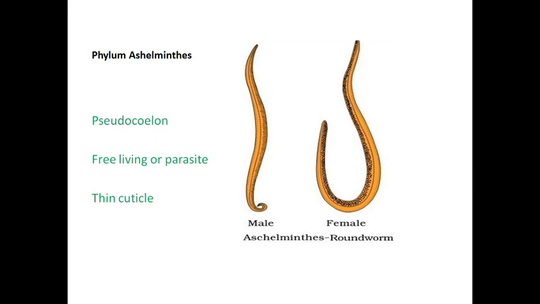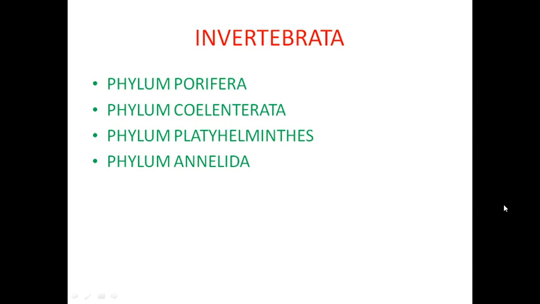What are the remaining phyla? Annelida, Arthropoda, Mollusca, and Echinodermata. We will see them in the next videos. Up to that, the binomial name, the scientific name, and both the common name and the binomial name are very important, along with the phyla covered so far: phylum Porifera, phylum Coelenterata, phylum Platyhelminthes, and Aschelminthes.